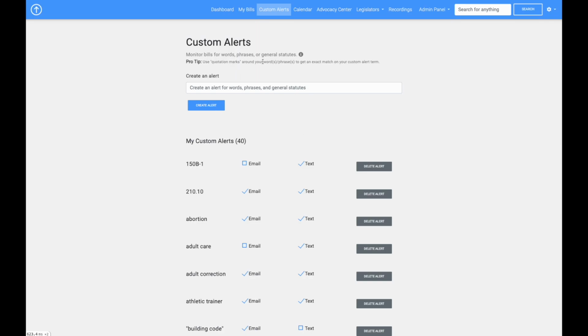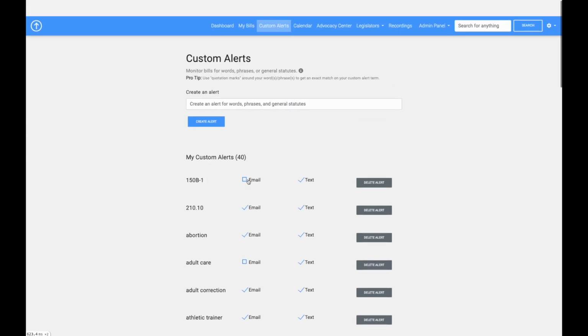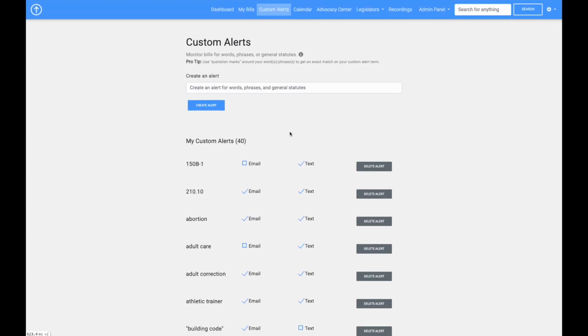So custom alerts are when your keywords, phrases, and statutes show up in a new bill, a newly filed bill, or in a new version of a bill where your words did not appear before. So a bill was amended or there was a committee substitute that was adopted, you will get an alert that your words, phrases, or statutes have shown up in the new version of the bill or in a new bill. And then you could decide, yes, I do want to follow this bill. Let me read it. Let me find out if this is something that I actually do care about, and then track it and follow it.